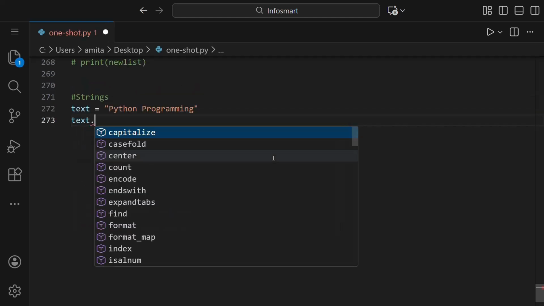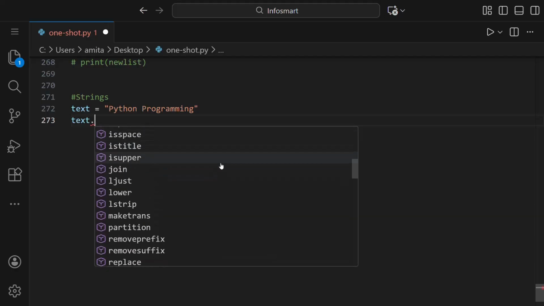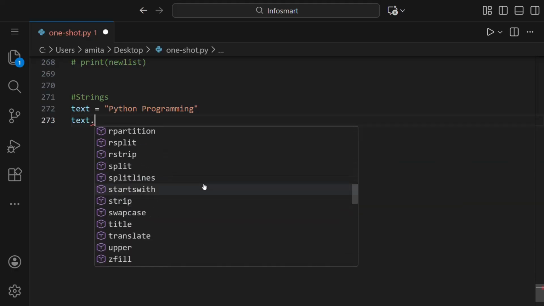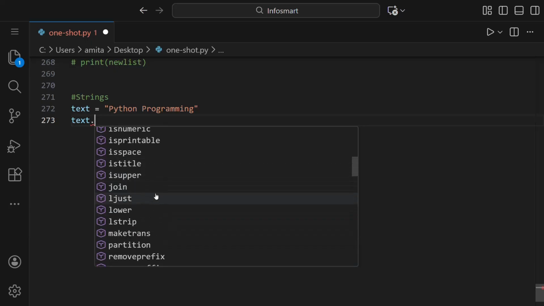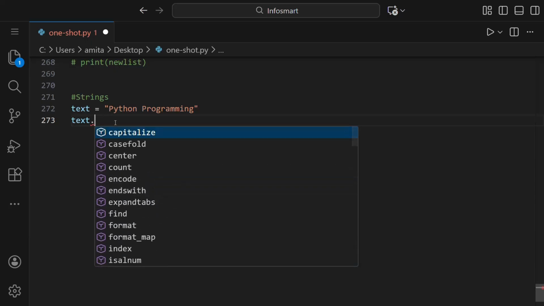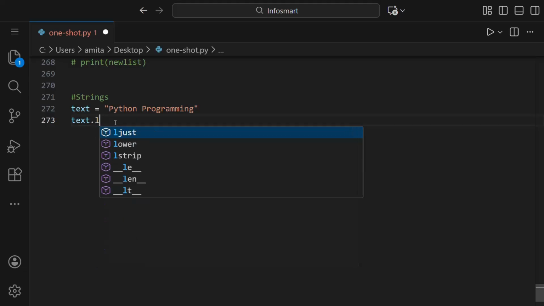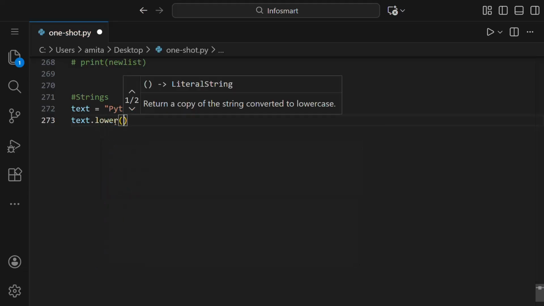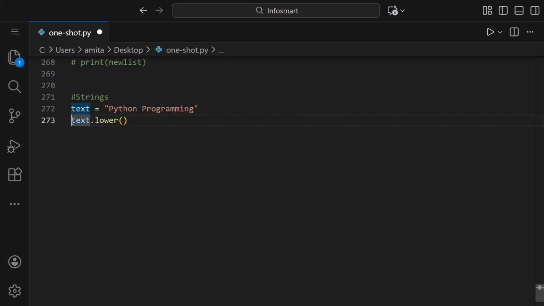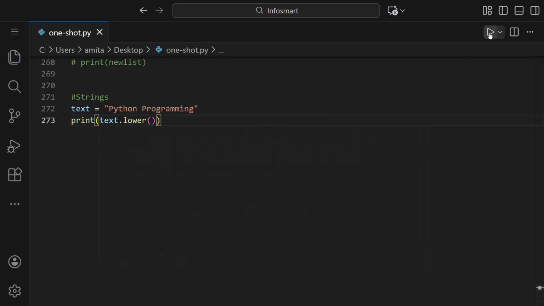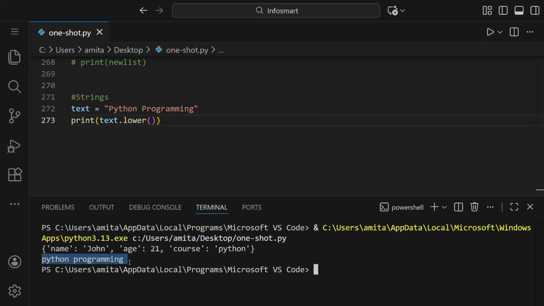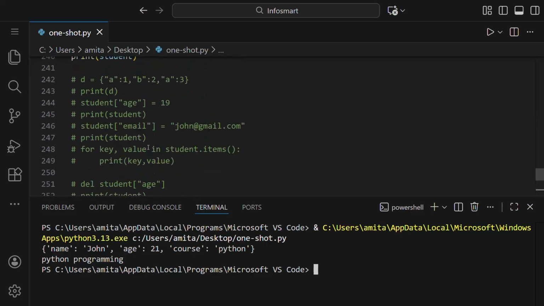So we can say text dot, and here you can see there are so many methods. Like split is there, then swapcase, upper, then we also have lower, then replace, then join, like this. So first let us use lower. If we say text.lower(), we have to put parentheses and print this. Instead of making a new variable, we can directly print it like this. And we see that Python programming is in lowercase, both the P's are in lowercase. This dictionary is printed, so let us comment this.